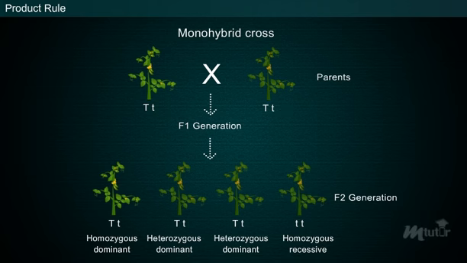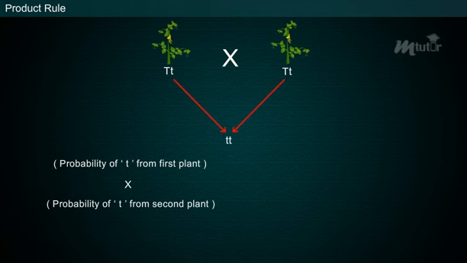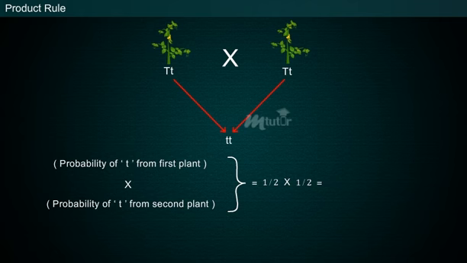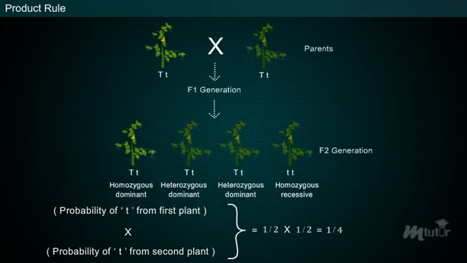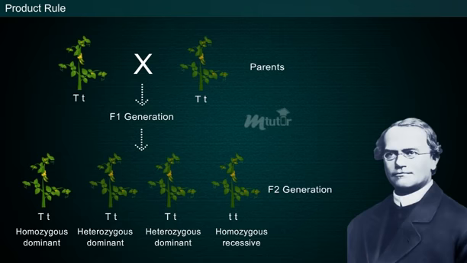calculated as probability of small t from the first plant multiplied by probability of small t from the second plant, that is 1 by 2 multiplied by 1 by 2 gives 1 by 4. Thus, the probability of obtaining a homozygous recessive phenotype in the F2 generation is 1 by 4. Mendel's experiments demonstrated that if the parental traits are known, the traits of the offspring can be predicted precisely even before fertilization.